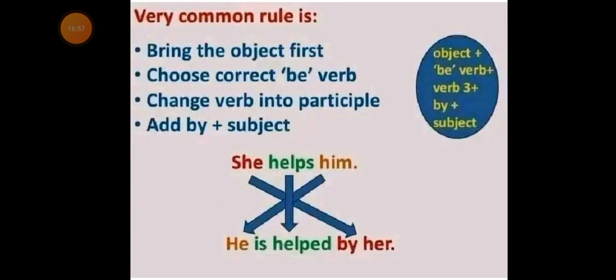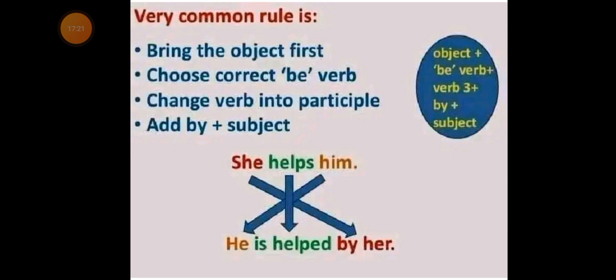Now let's look at the other sentences. Let us look at the basic rules once again.